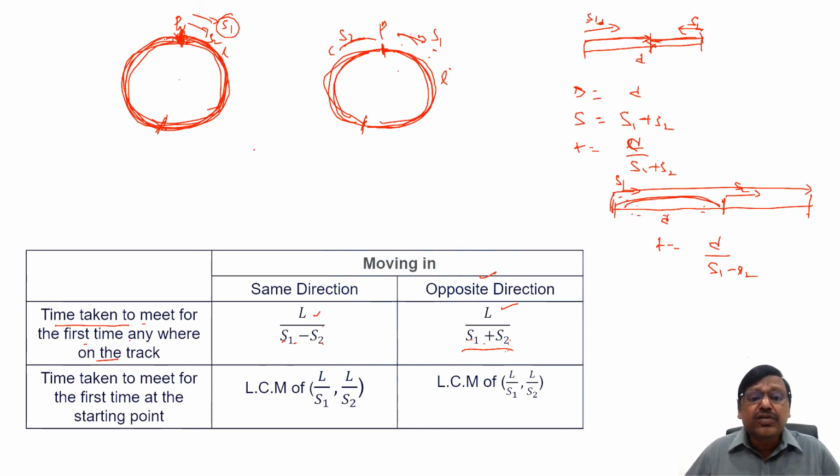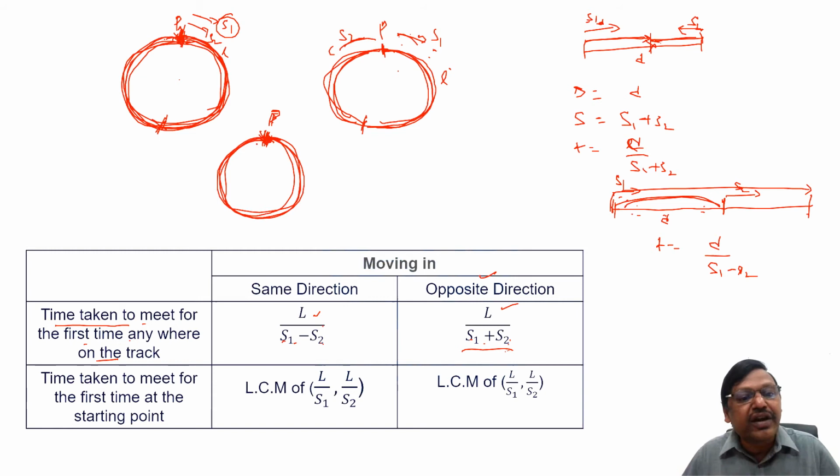Now, the next question is, when do they meet at the starting point? Suppose both start at the same time. Whether they go in the same direction or opposite direction doesn't matter. Why? One guy completes the round and comes here. Whether the other guy completes the round like this or like this and comes here, direction is not important because ultimately he is completing the round, right?